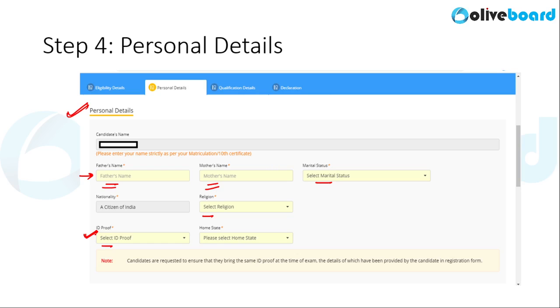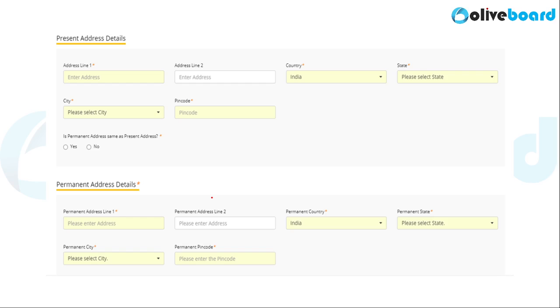So whatever ID proof that you select, be it your Aadhaar, be it your voter's ID, be it your PAN card, you will have to furnish details mentioned on the ID card. Then fill in your home state and scroll down. As you scroll down, you will have to enter your address details.